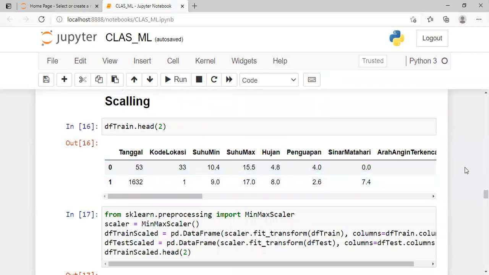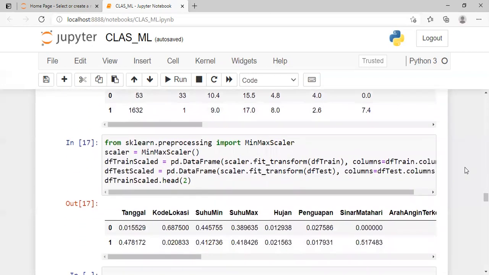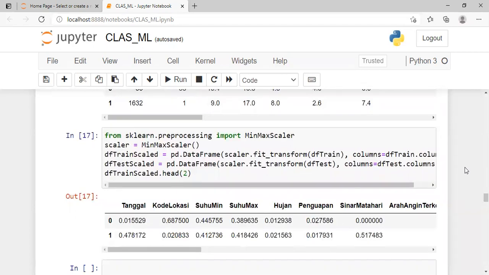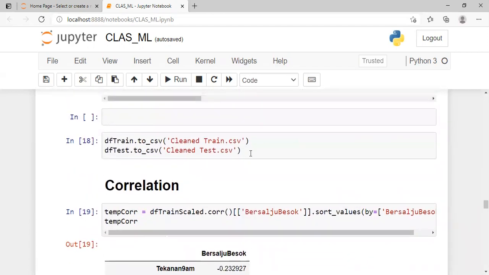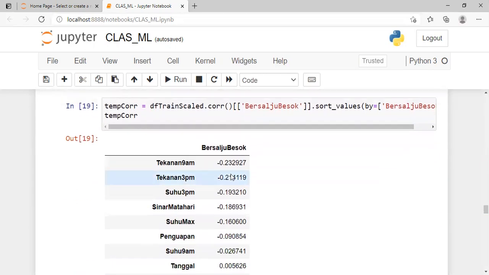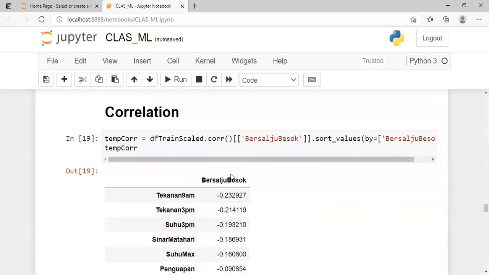In line 16, about scaling, this is to show the top of the train data. For line 17, this is to change the data so that it has the same data range, where the range is -1 to 1. For line 18, this is to send clean data, just remove the data if we need.